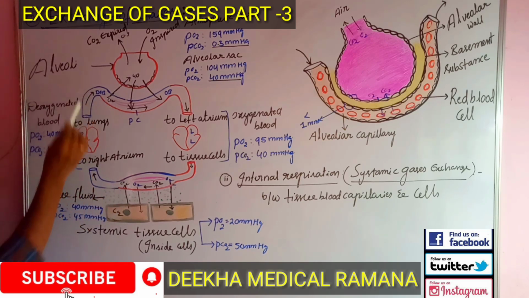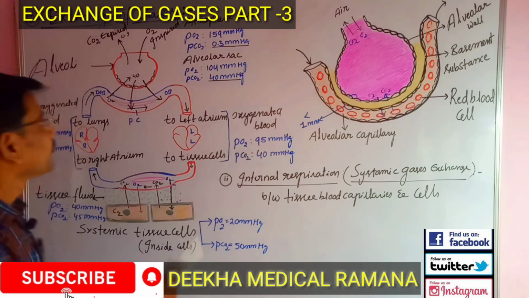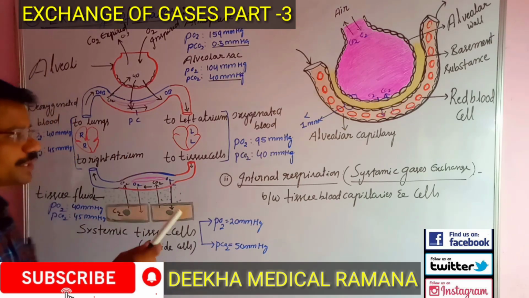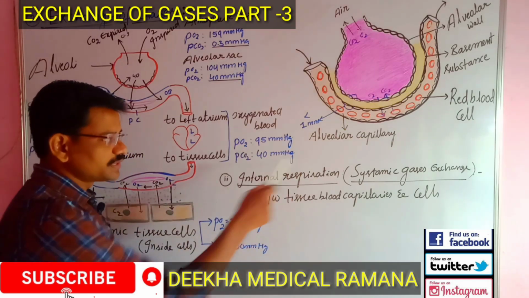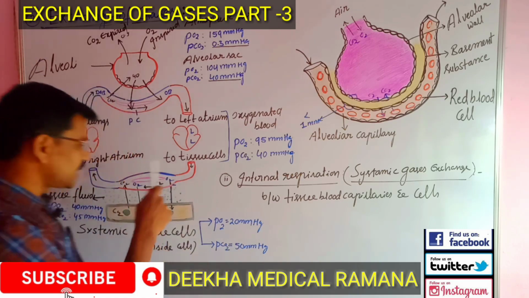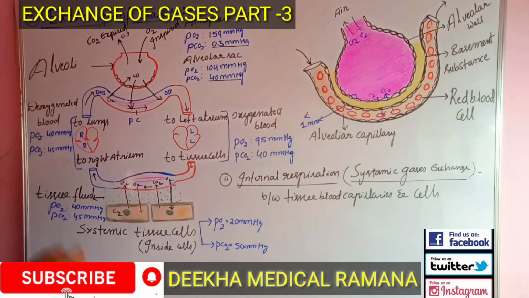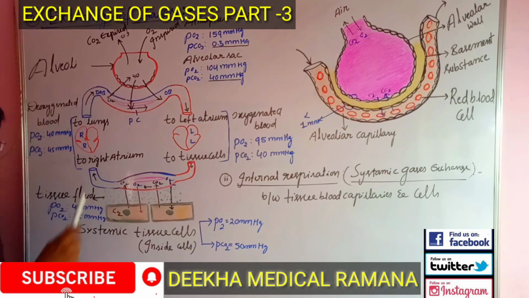Then it moves towards the right side of the heart and finally reaches the lungs, and it starts the external respiration, right? So this is the process involved during the exchange of gases. One is external respiration, or exchange of gases at the pulmonary level. The second one is internal respiration. It is nothing but systemic gas exchange, because it takes place in the organs and systems, right? And the main sites for the exchange of gases are alveoli and blood capillaries. This is the second place where the exchange of gases takes place, right?